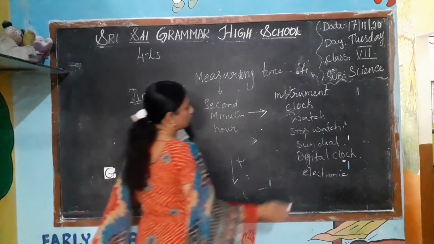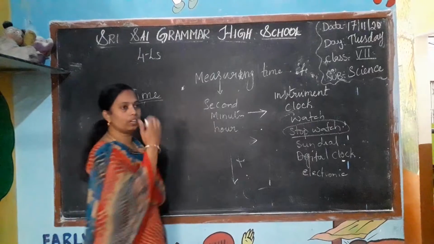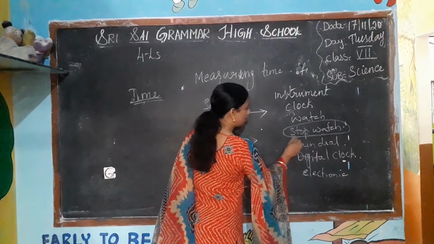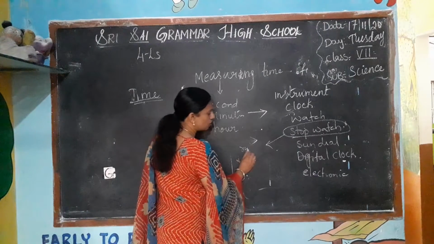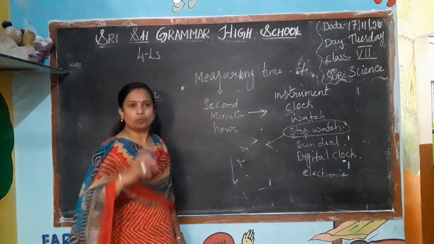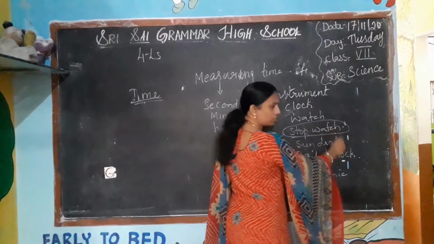Okay, what is the use of stopwatch? Stop clock. What is the use? When we see some races, the competition of running race or the bike race, like this. Whatever the sports and the game, they use the stopwatch.